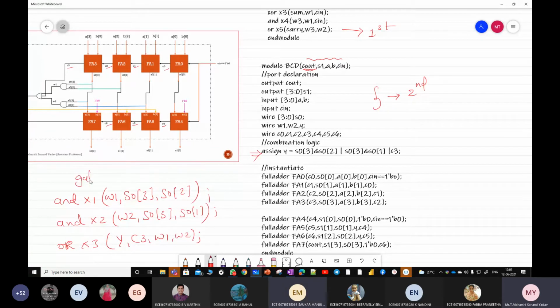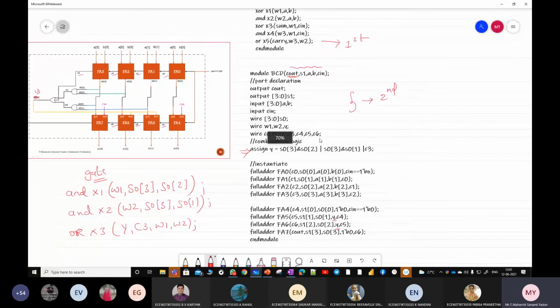Your wish. Sir, after instantiating, can we write it? After instantiation also you can write it, no issue. Before writing y, you can try to include it, no issue. You will learn all these concepts while executing it using the Xilinx tool. Simply understanding the code or writing is not easy. That's the reason I'm asking you to write the code.